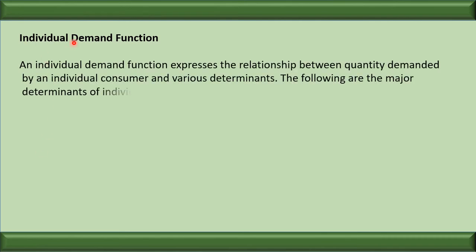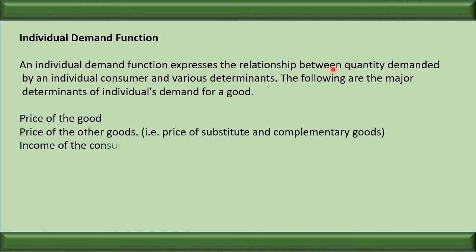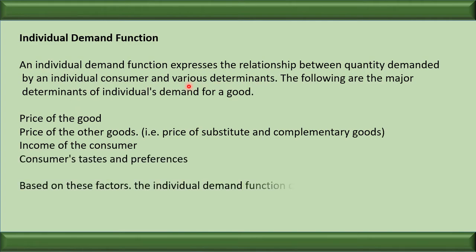Let us study the individual demand functions. An individual demand function expresses the relationship between the quantity demanded by an individual consumer and various determinants. When I say various determinants, it means factors affecting demand. The following are the major determinants of individual demand for a good.